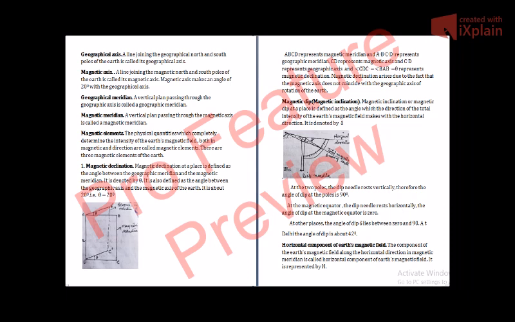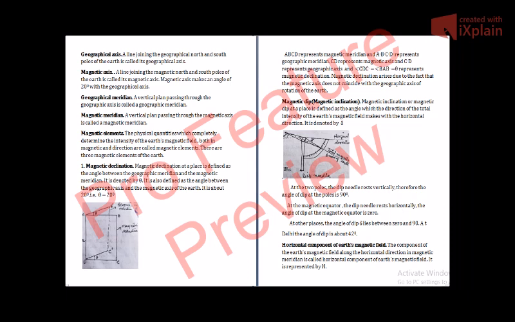Now, magnetic dip or magnetic inclination. The first one was magnetic declination, the other one is magnetic inclination. Magnetic inclination, also known as magnetic dip, at a place is defined as the angle which the direction of the total intensity of the earth's magnetic field makes with the horizontal direction, as you can see from the figure. This magnetic inclination or magnetic dip is also an angle, and it is denoted by del.